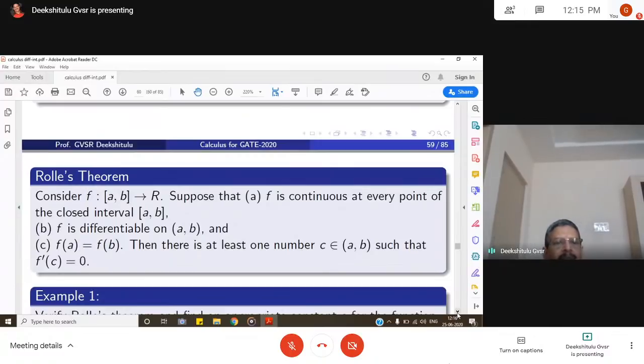So coming to mean value theorems. The first mean value theorem is Rolle's theorem.